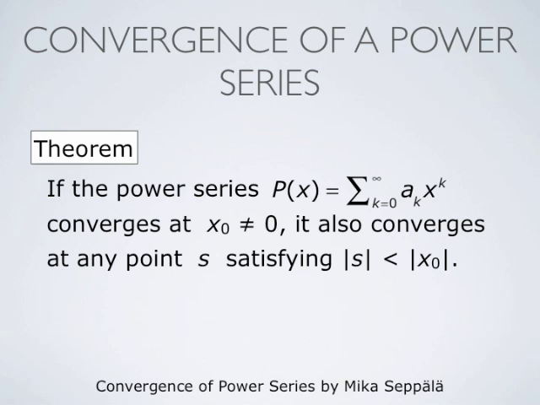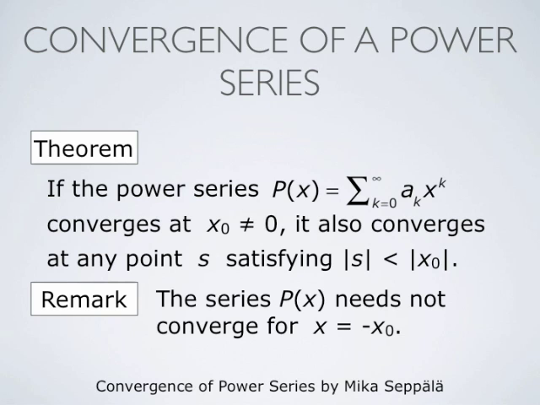So we have shown that if the power series p of x equals summation k from 0 to infinity ak times x to the power k converges at some point x naught different from 0, then it also converges at any other point s whose absolute value is less than that of x naught.